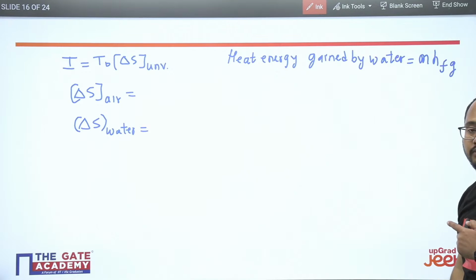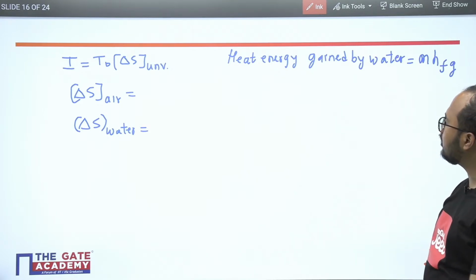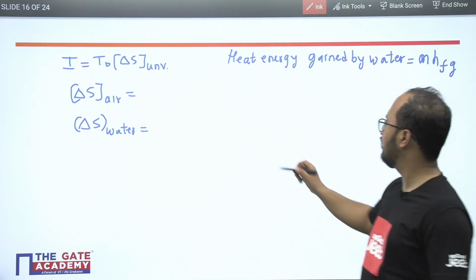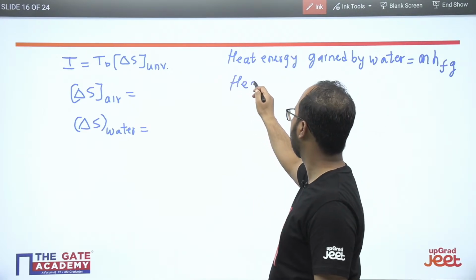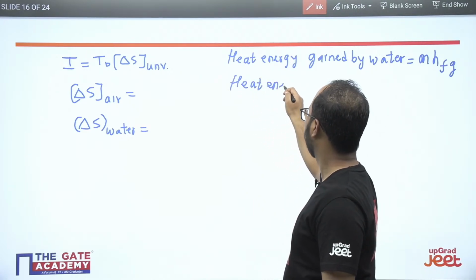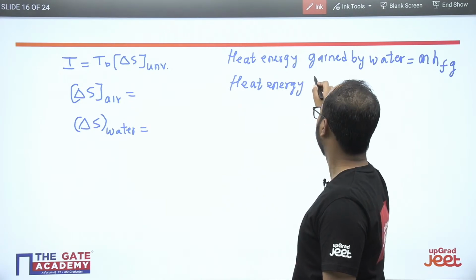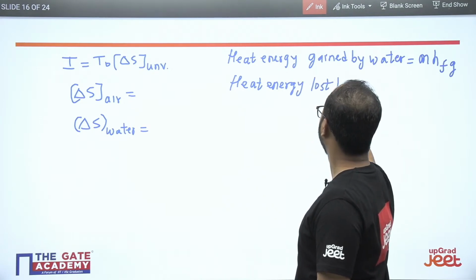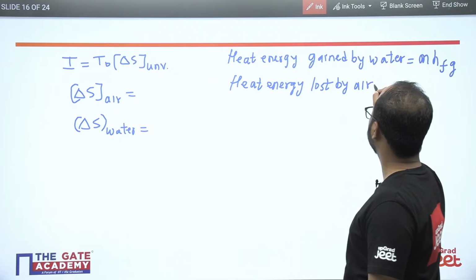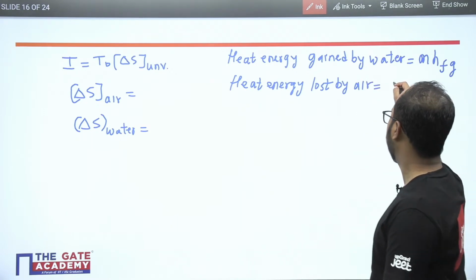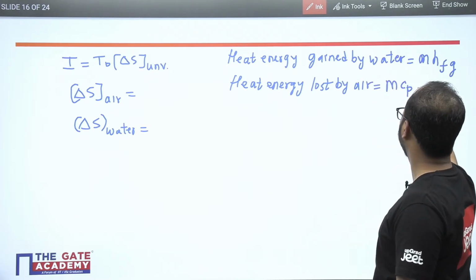Directly you can calculate m hfg for calculating the heat energy gained by water. Heat energy lost by air will be what? m Cp delta T.